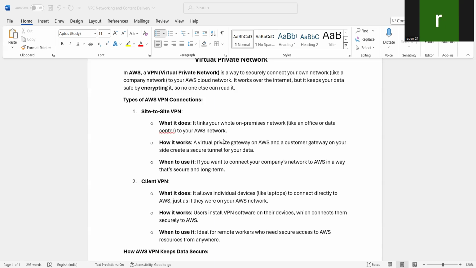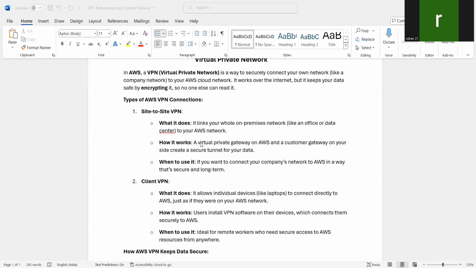So in site-to-site VPN, what it does is it links your whole on-premises network, you know, like your office or data center to your AWS network.